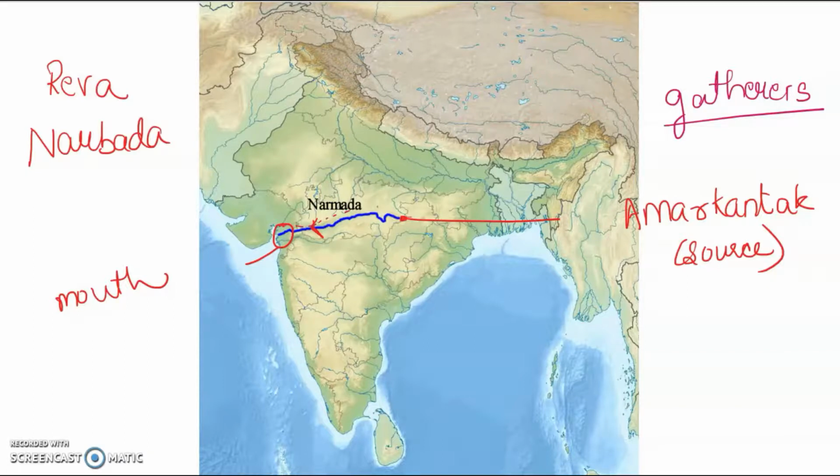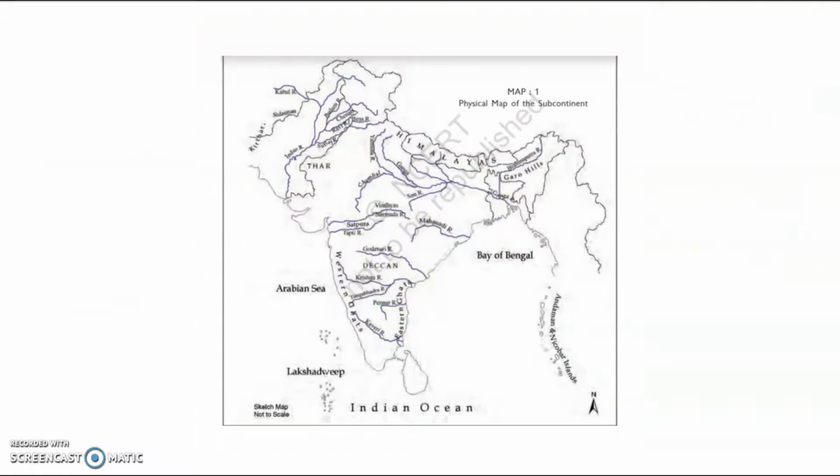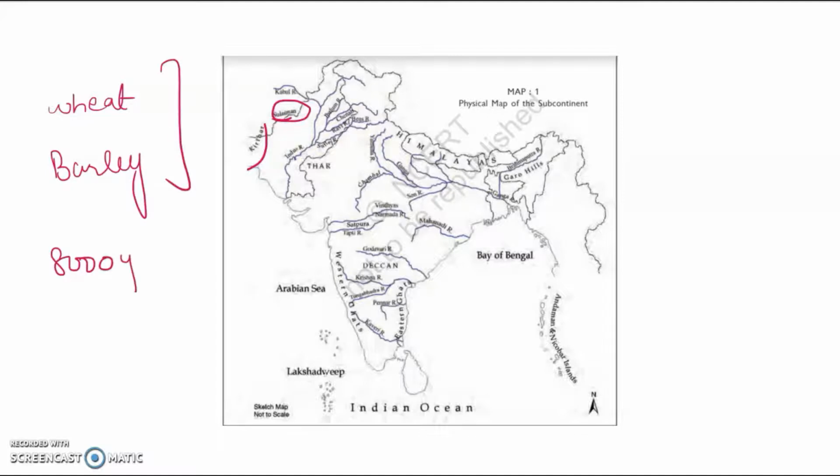Let's have a look at some other locations. This map of India offers the location of Kirthar and Suleiman Range in the northwest of India, somewhere in Pakistan. In these areas, we've got evidence that people started to grow wheat and barley some 8,000 years ago. They even started to rear animals.